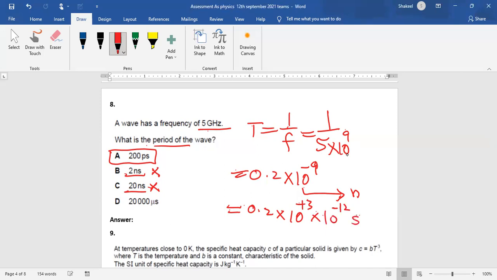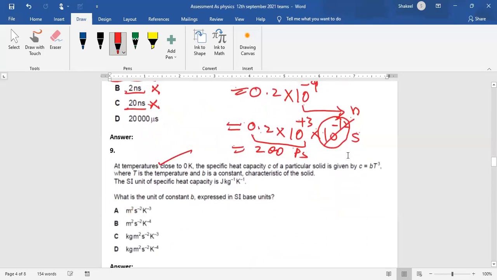So minus 9 is plus 3 minus 12, and minus 12 is actually pico. When you solve 0.2 into 1000, it will be 200. So 200 picosecond will be there.